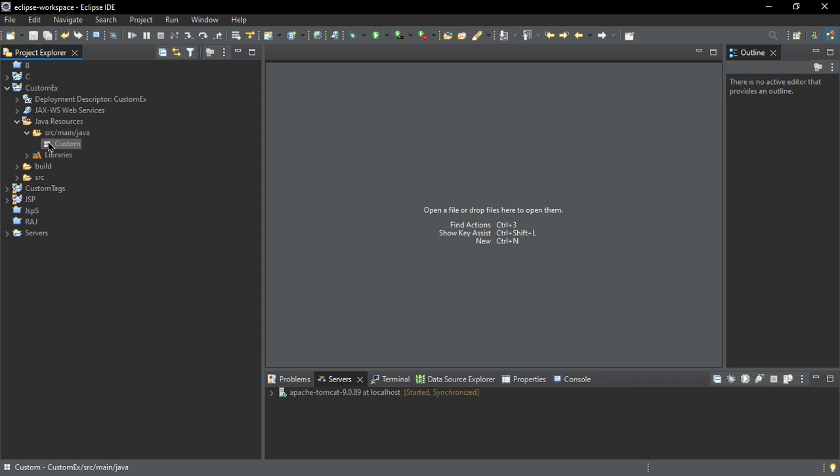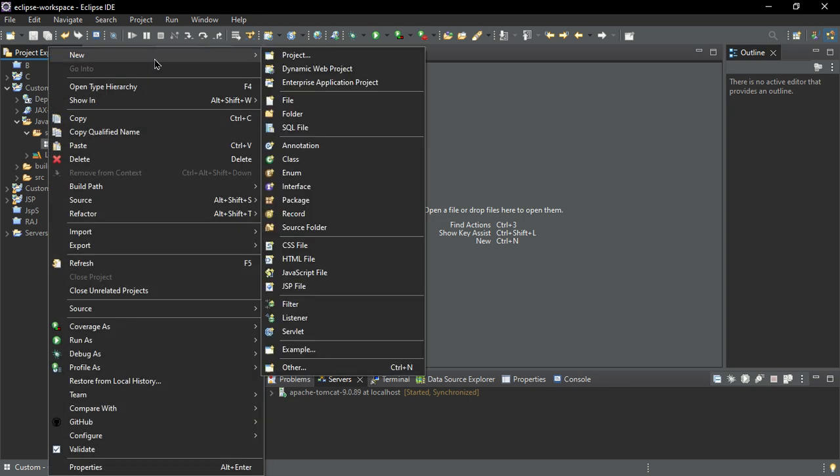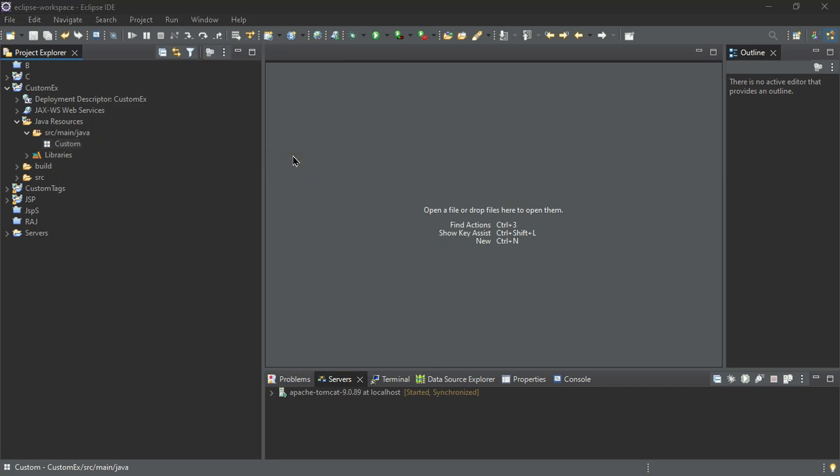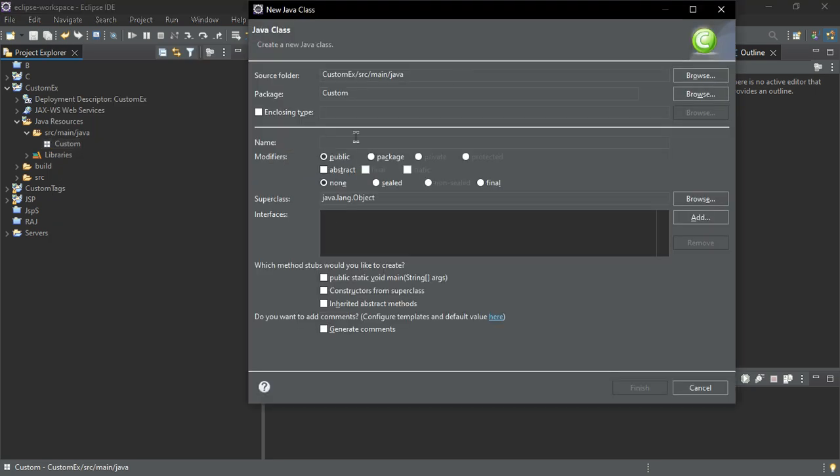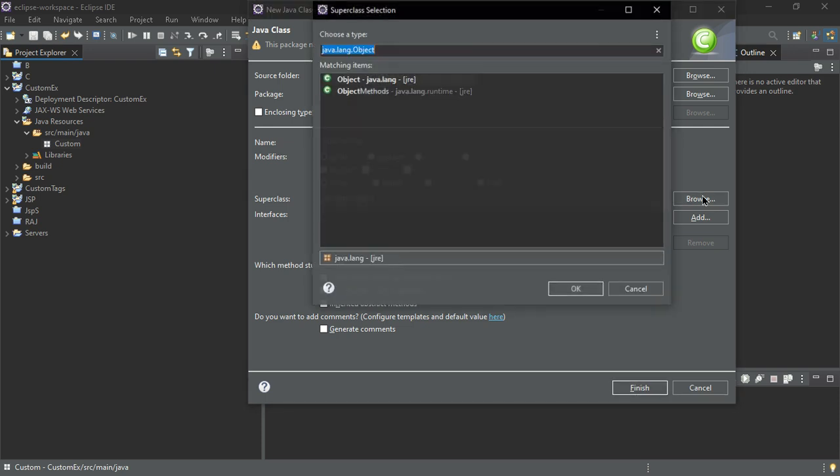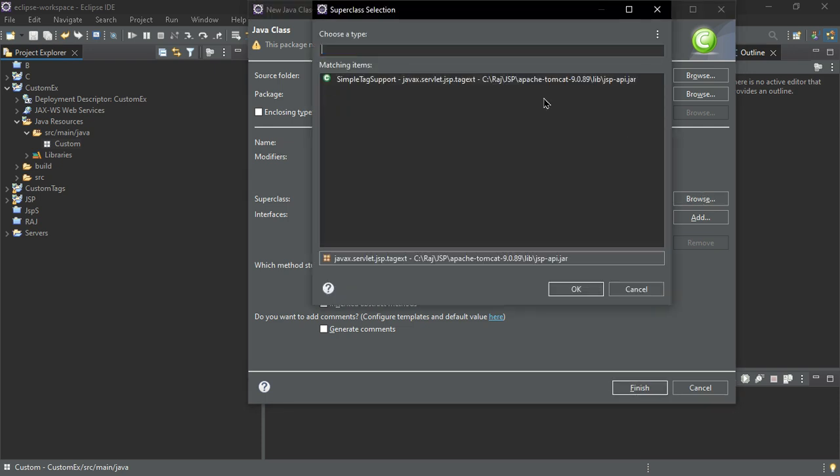So inside our package, we'll create simply one class file. Suppose I'll name our class file CustomClass. And since we want to use the superclass SimpleTagSupport, I'll simply search for it over here.